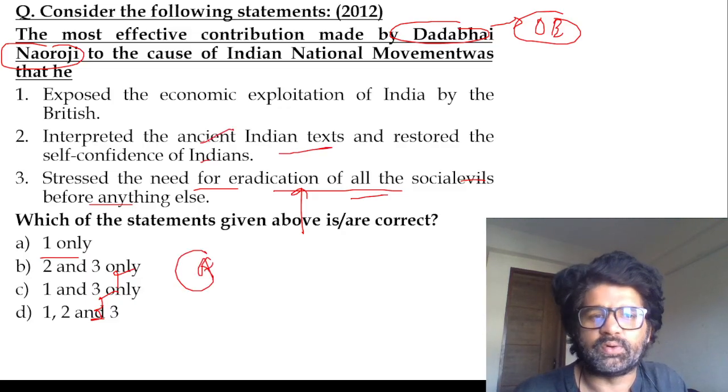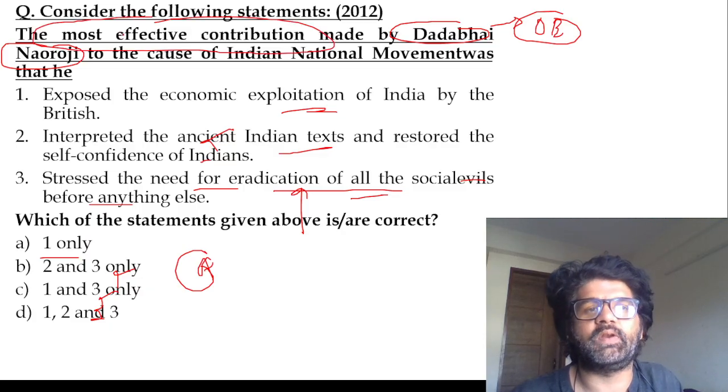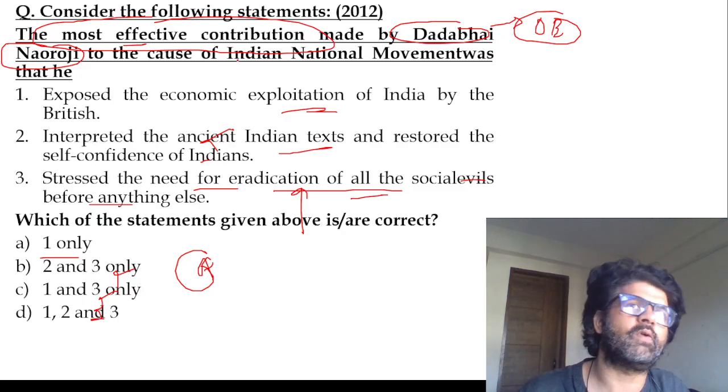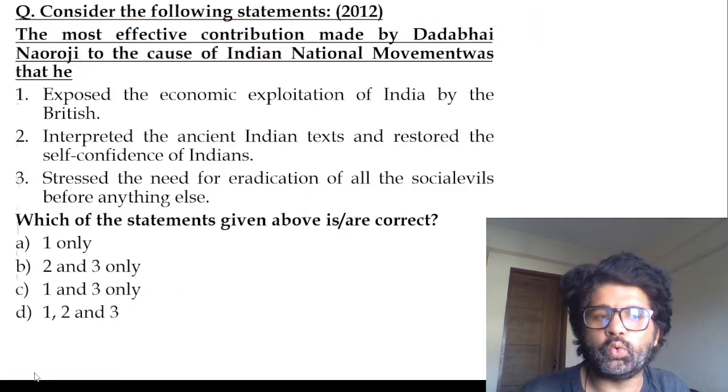Interpreted ancient Indian texts? No. He exposed the economic exploitation. He is known for that. That is the most effective contribution. Whenever they are asking most, it has to be something for which he is known. Poverty and Un-British Rule, economic exploitation, exposition, drain of wealth, home charges. So the answer is A, one only.